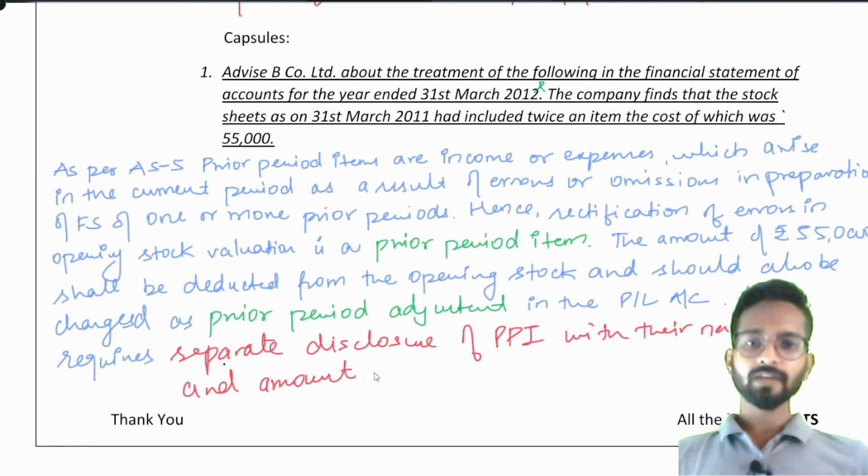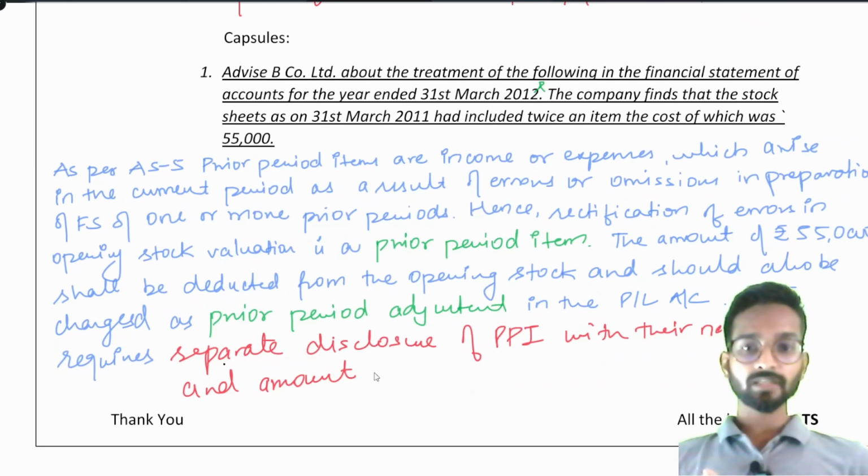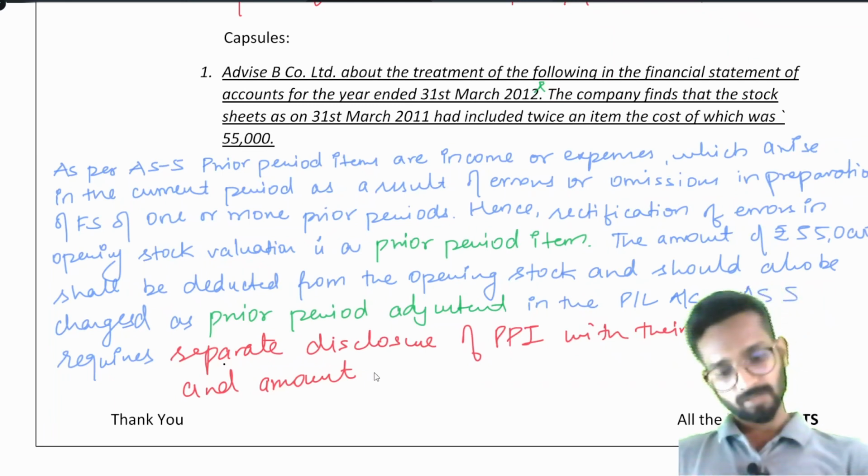Understood this? So we have read till now three things: exceptional items, extraordinary items, and prior period items. What is the common thing? All three require separate disclosure. Simple enough.